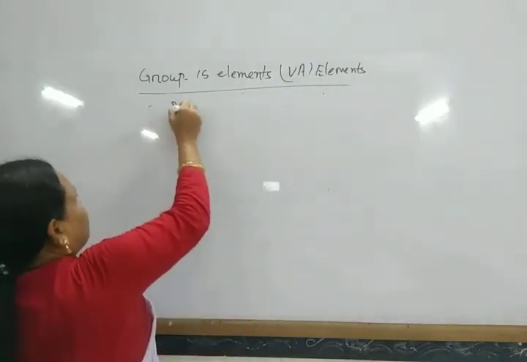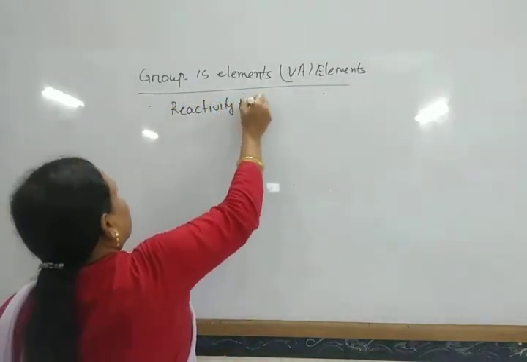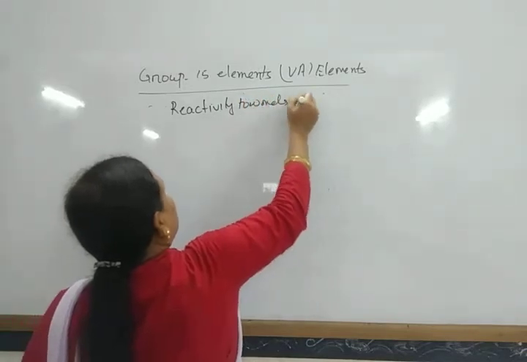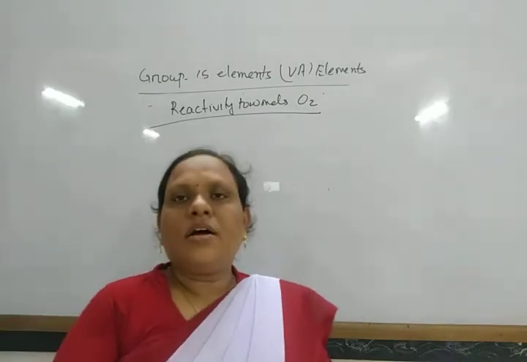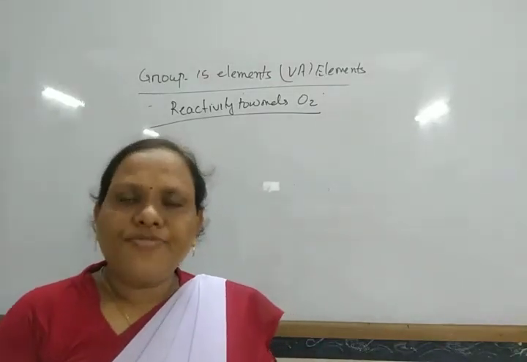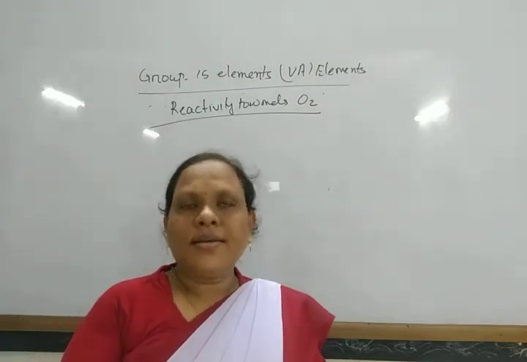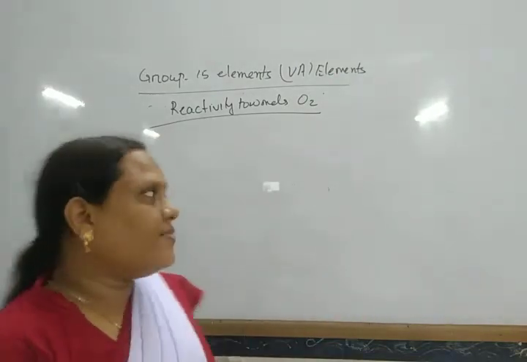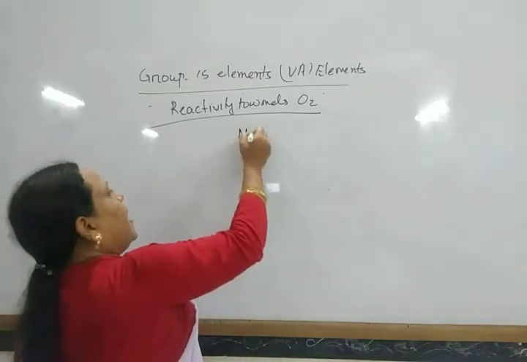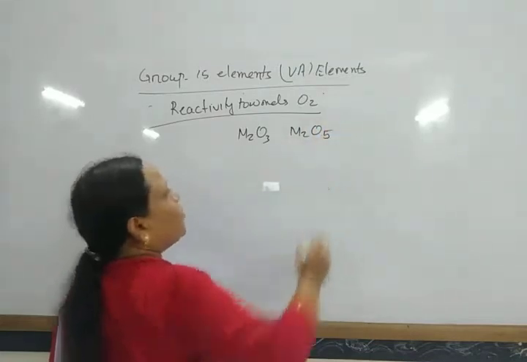Reactivity towards oxygen. All these elements of this group generally form two types of oxides, that is with pentavalent and with trivalent, of type M2O3 and M2O5.